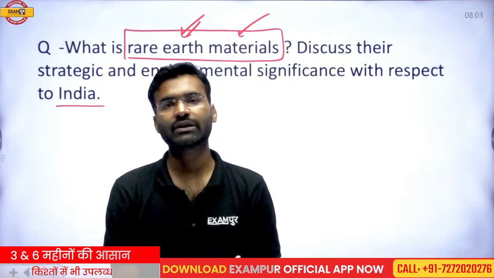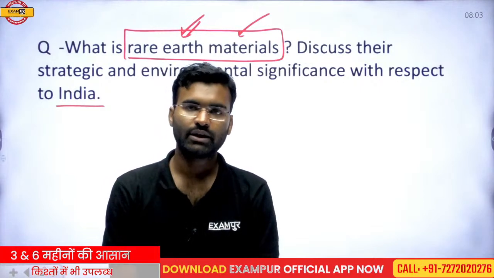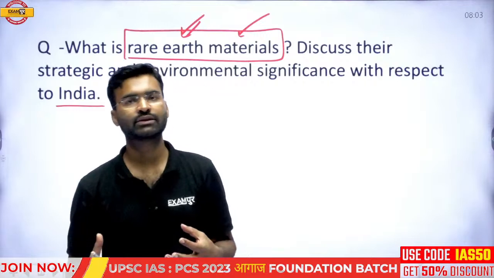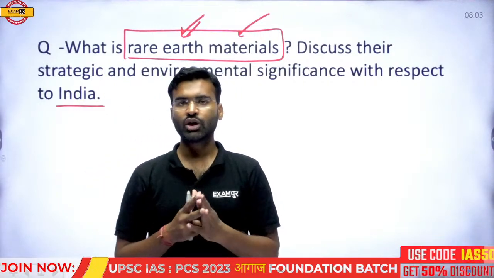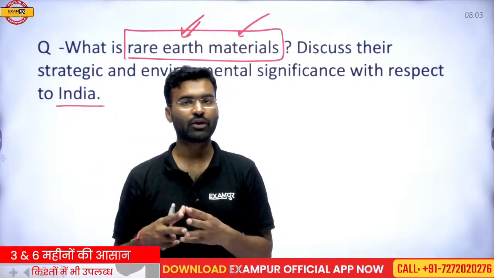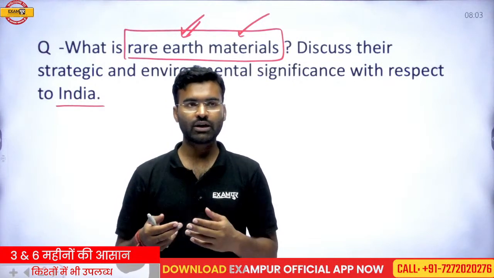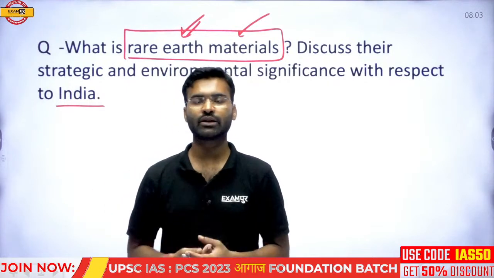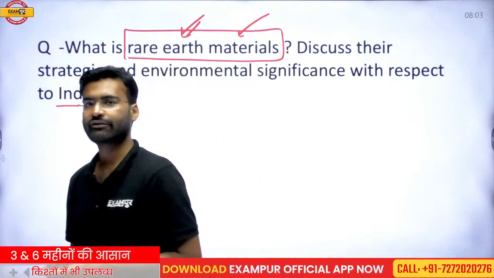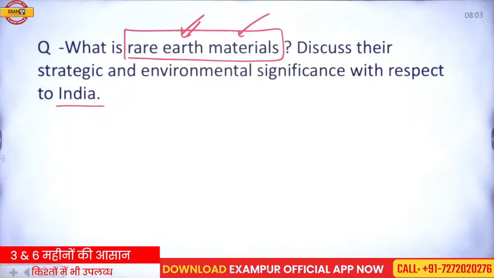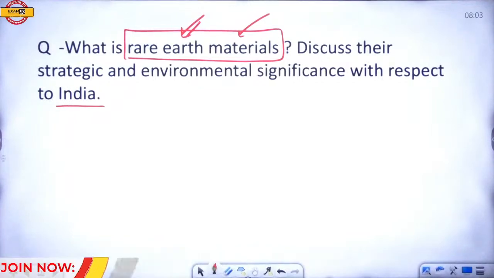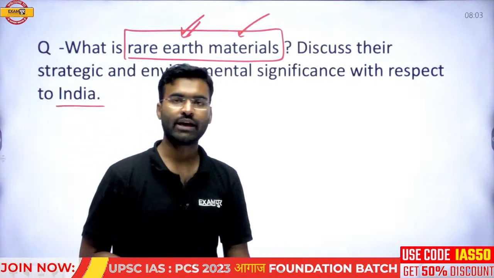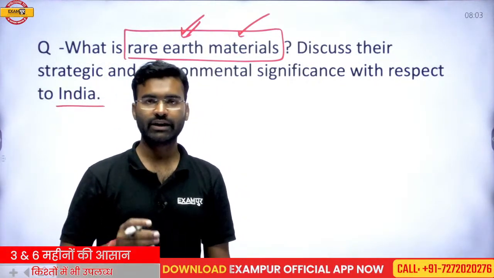So why is this material called rare earth material? Rare earth material is a group of materials which is found in the earth's surface. It is called rare earth material because to segregate these materials from each other is very difficult, and that is why it is termed rare earth material. Segregation is not easy, that is why it is called so.